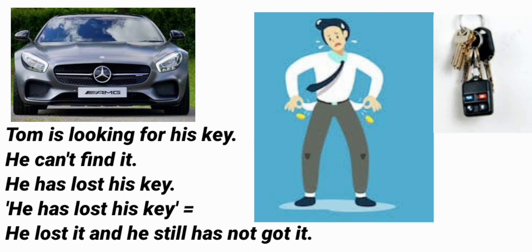And here also, Tom has lost his key. He lost it and he still has not got it. So we can say we use present perfect tense to express an action which was completed in the past, but whose effects can be felt at the time of speaking.